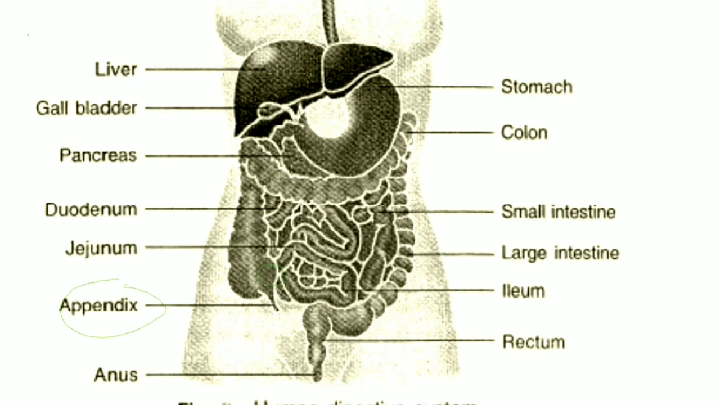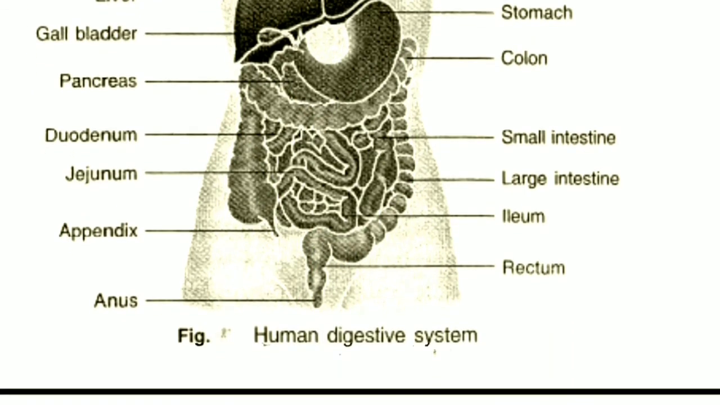Now the food goes through the large intestine, where water absorption takes place, and then into the rectum, where it is stored until we feel the urge to defecate. Finally it is ejected through the anus, and hence our digestion completes.